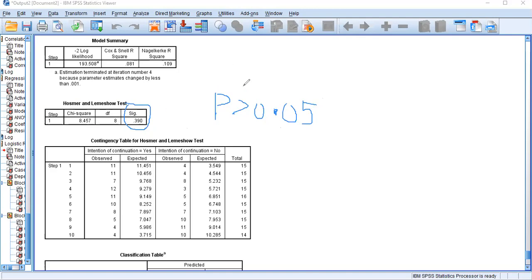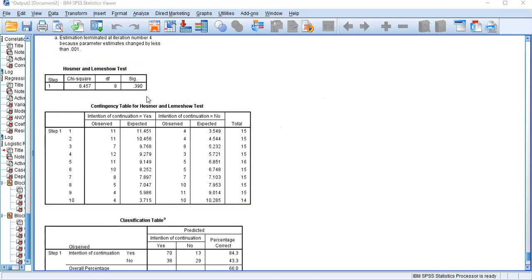But that is the only condition you will get: the sig value is greater than 0.05. In all other cases, the sig value should be less than 0.05.